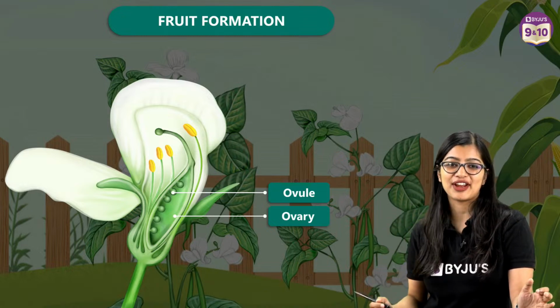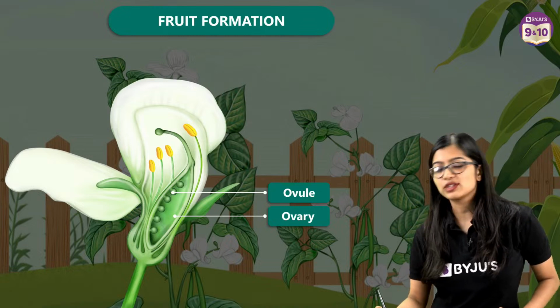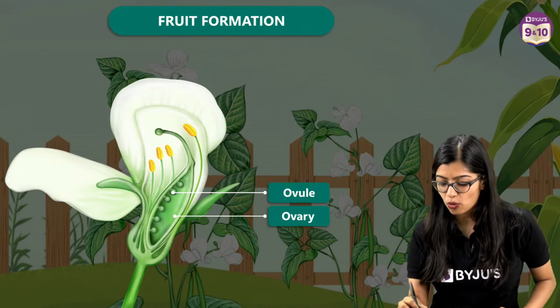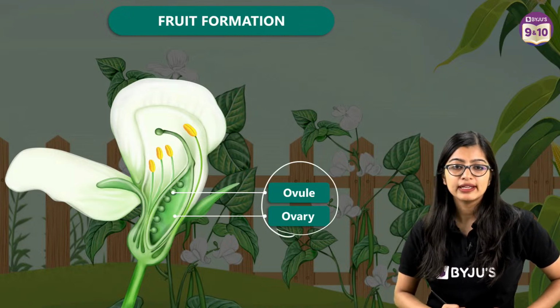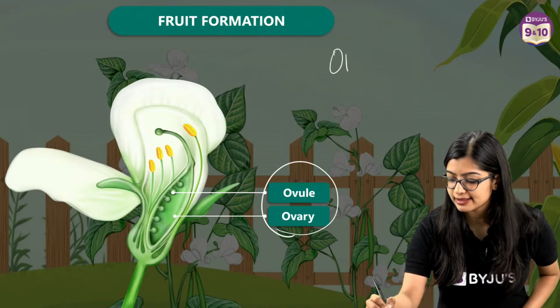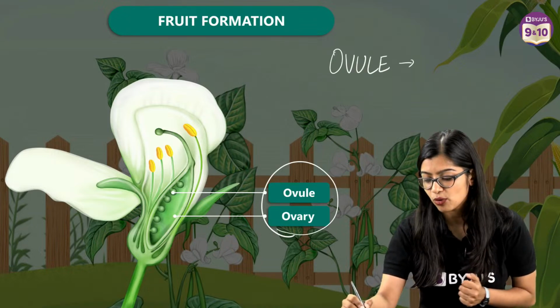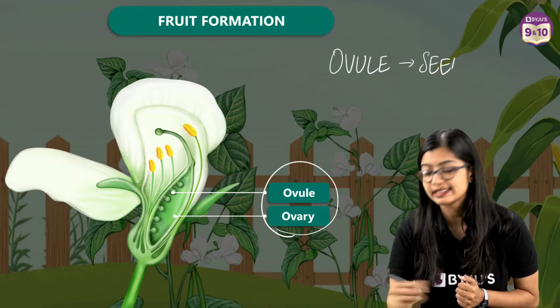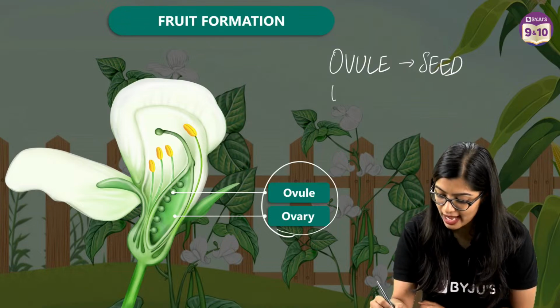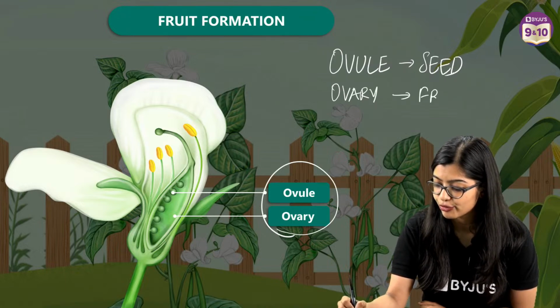Yes, very good. So all of them are done with their work. In this case, all that remains is your ovary and ovule, right? Only this is left. Now this ovule, which consists of the baby plant or the embryo, will develop into the seed, while the ovary will now develop into the fruit.